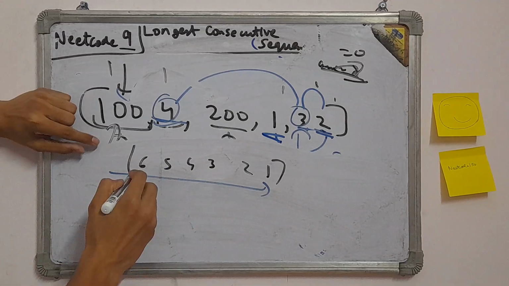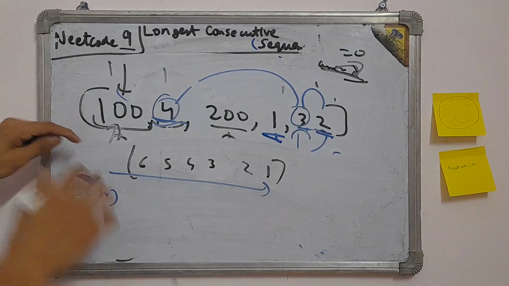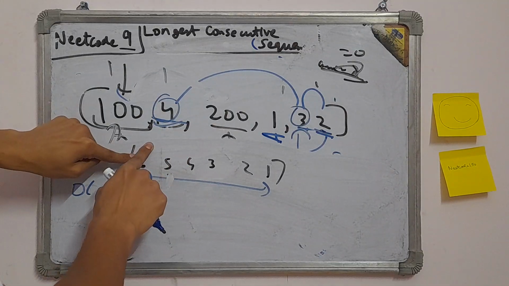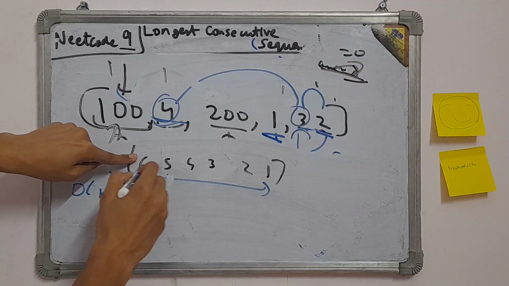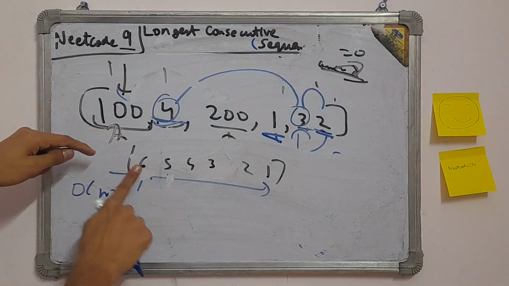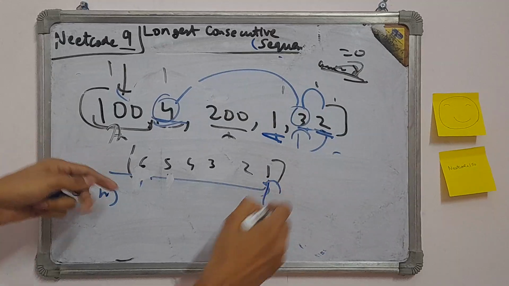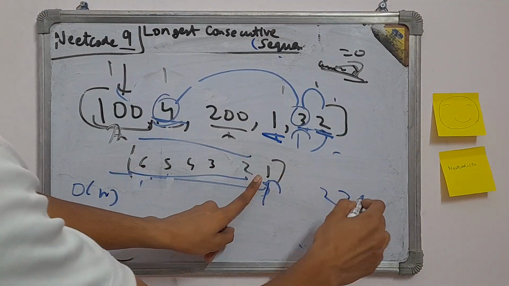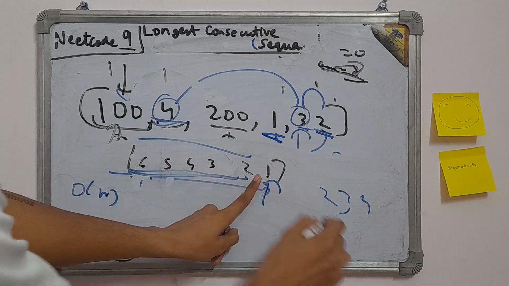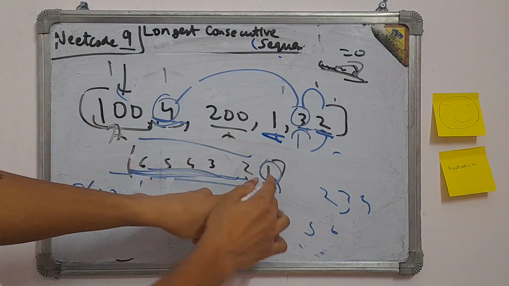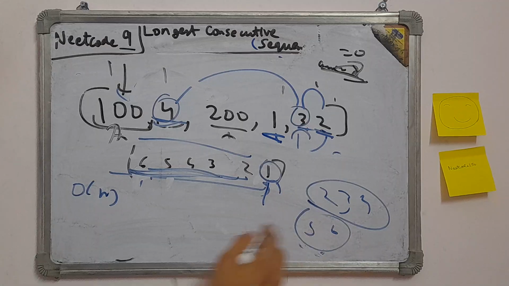So this is the array. We will do one loop over the full array, assuming that each element is the first element. Now for each element, we do a total of n loops. When the i reaches here, for 1, we find 2, one loop. We find 3, one loop again. We find 4, one loop. 5, one loop. 6, one loop. So in the worst case, for one element, we will do n checks.